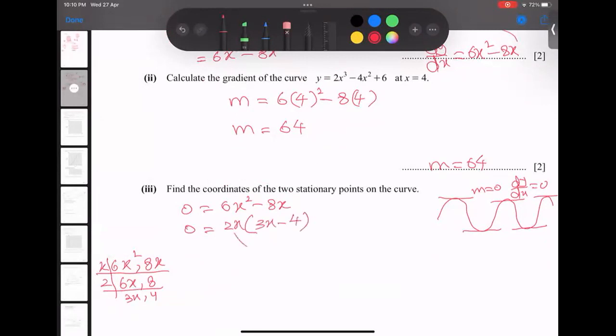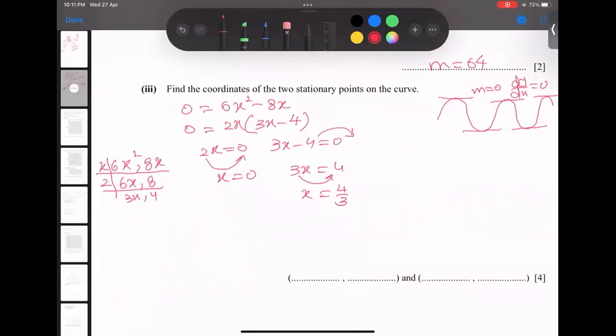When a product of 2 parts equals 0, you say the first part equals 0 or the second part equals 0. So let's start. 2x equals 0 gives x equals 0. And this 4 goes over and becomes positive 4, then 3x equals 4. Then 3 divides and I get x equals 4 by 3.